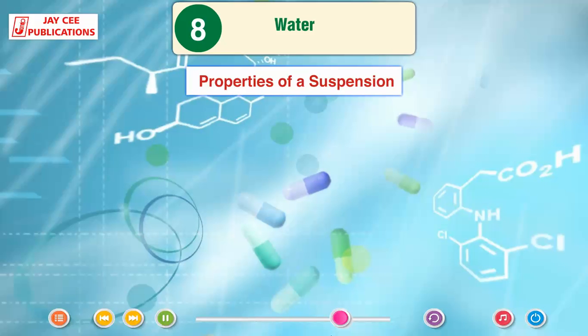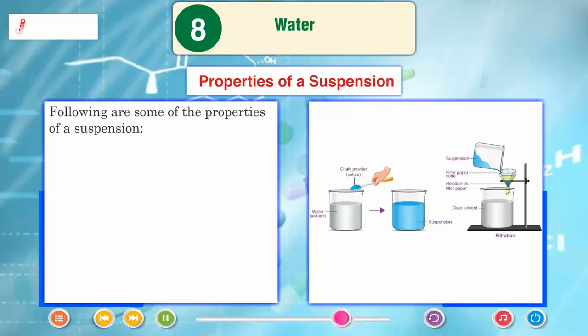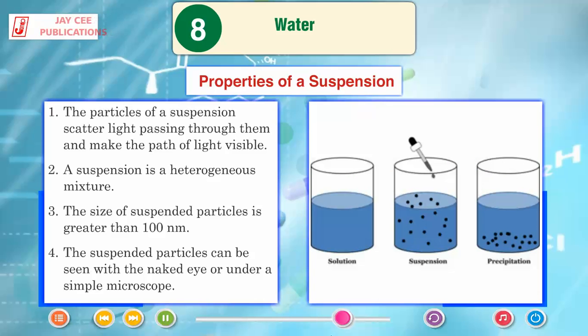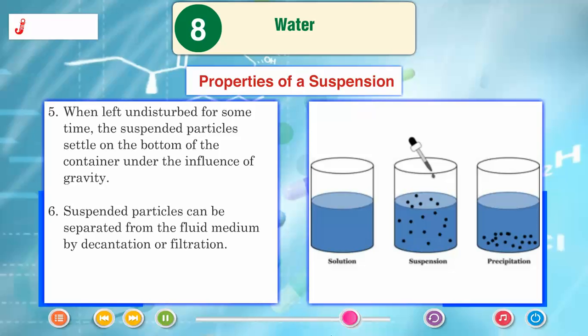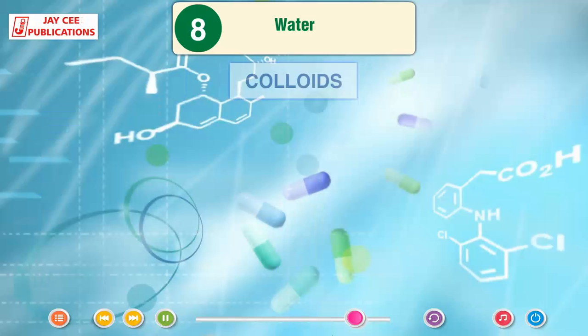Properties of a suspension. Following are some of the properties of a suspension. The particles of a suspension scatter light passing through them and make the path of light visible. A suspension is a heterogeneous mixture. The size of suspended particles is greater than 100 nm. The suspended particles can be seen with the naked eye or under a simple microscope. When left undisturbed for some time, the suspended particles settle on the bottom of the container under the influence of gravity. Suspended particles can be separated from the fluid medium by decantation or filtration.